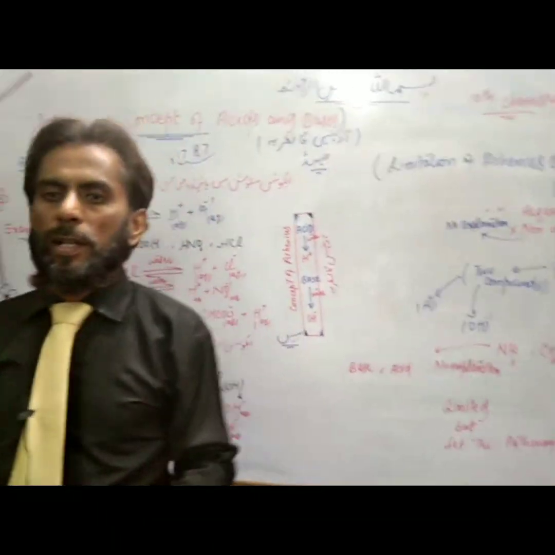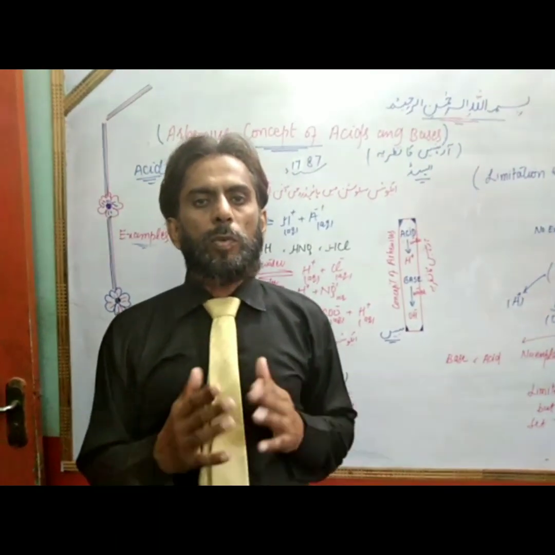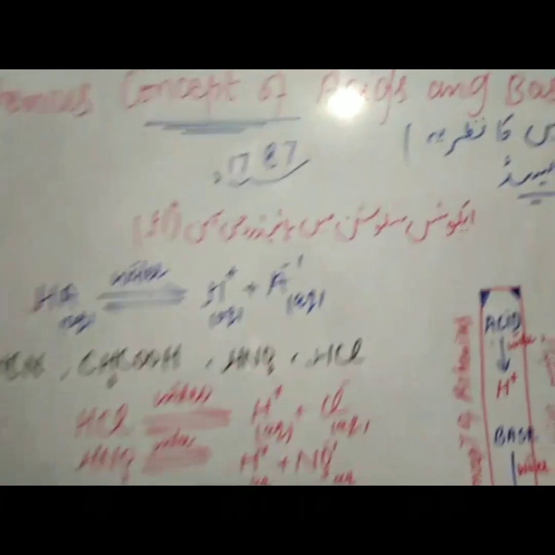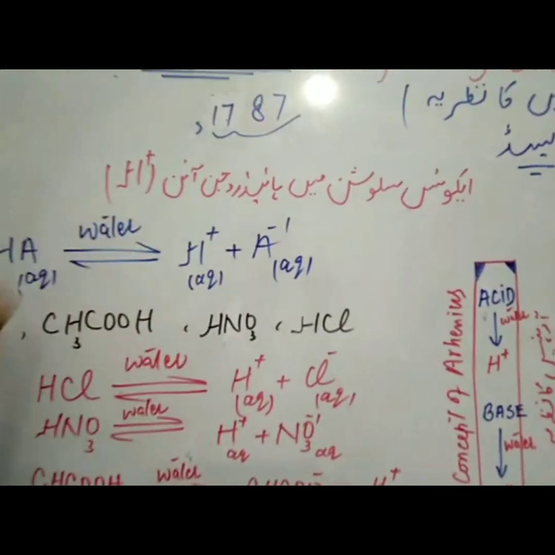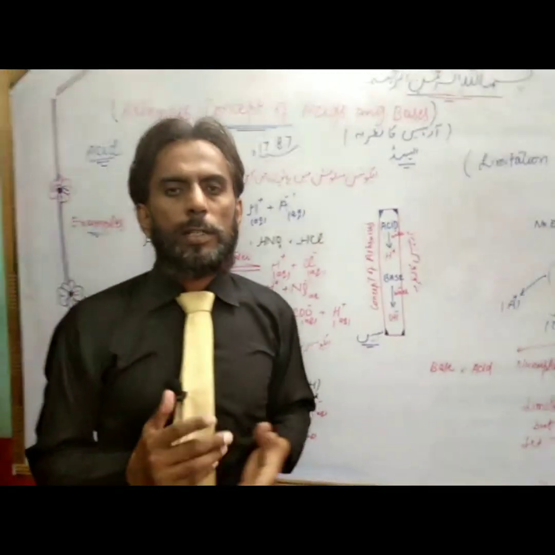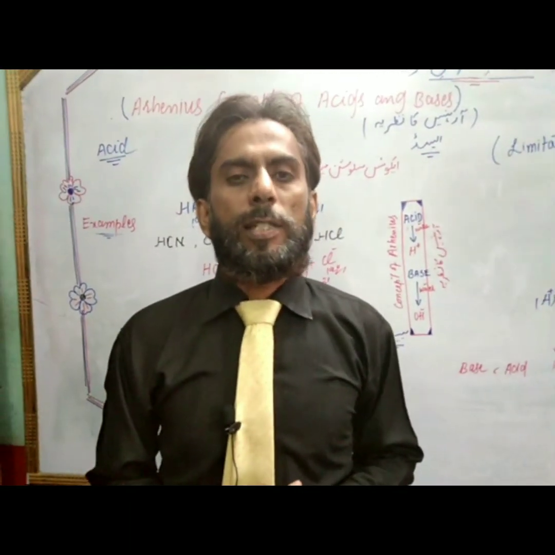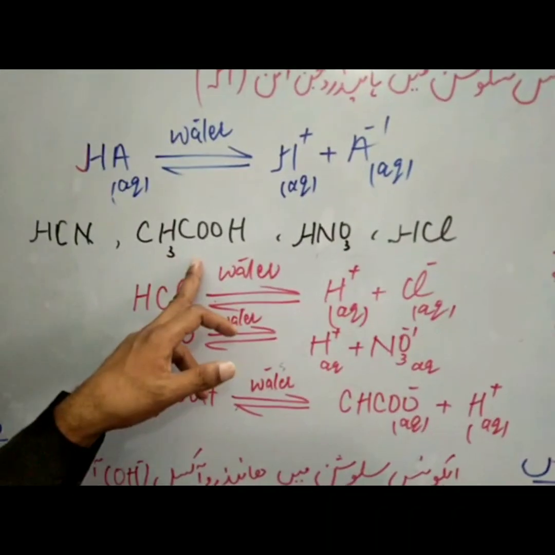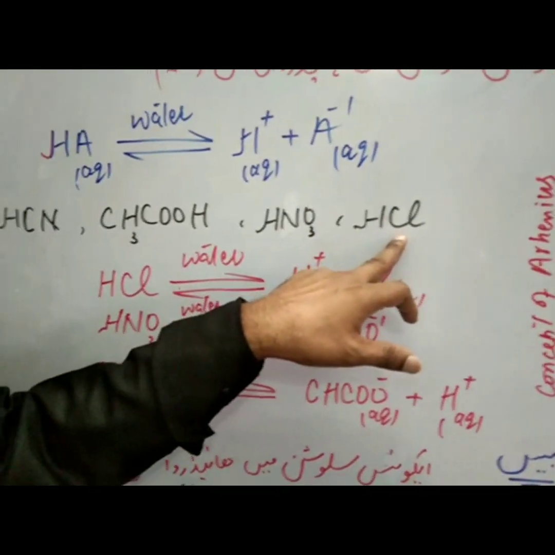Students, Arrhenius presented his concept in 1787, and according to Arrhenius, what is acid? Acid is a substance that provides H+ in aqueous solution. Examples of Arrhenius acids are acetic acid CH3COOH, nitric acid HNO3, and hydrochloric acid HCl.